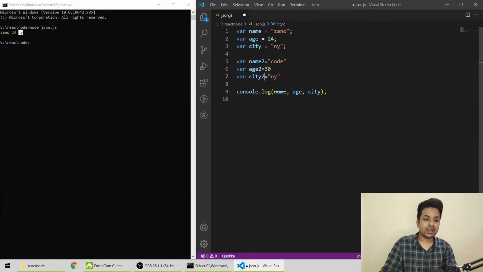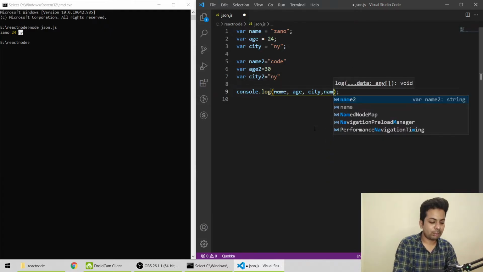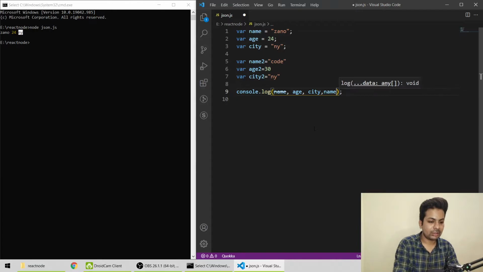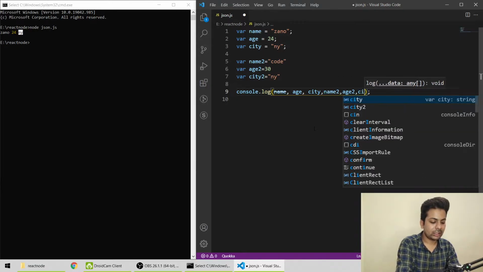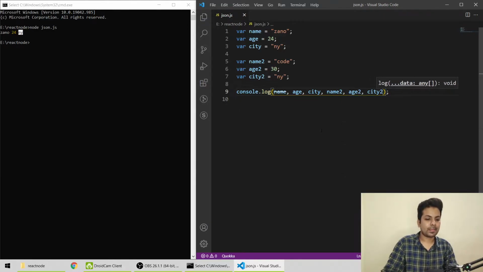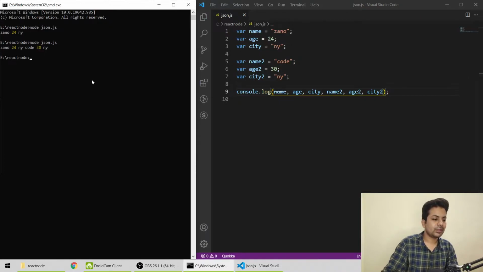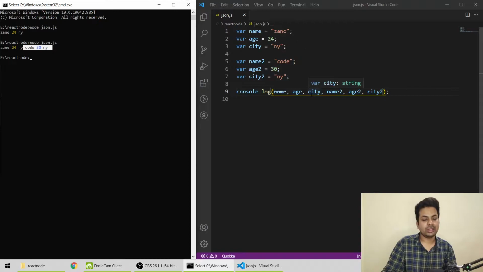So that's where the problem comes. Then wherever in a function you pass it, you have to do name 2 comma age 2 comma city 2. Then when you run it here, again all the things got captured. But you will say, okay, but why can't we use an array?